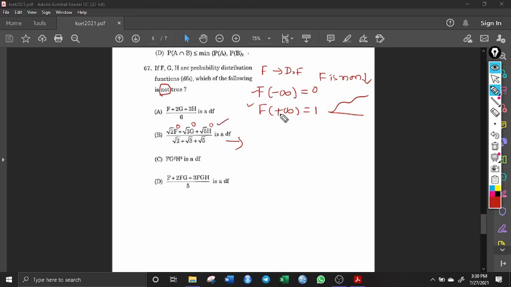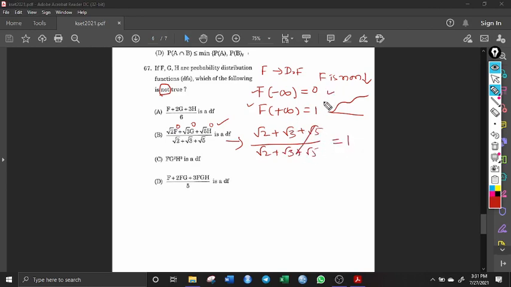And put 1, that is F of plus infinity. So F of plus infinity is 1. 1 into root 2 is root 2, plus 3 into root G, it is 3 into root 1, that is root 3, plus root 5, divided by, we have to observe that the same has been given there, root 2 plus root 3 plus root 5. So this will cancel. So the answer is 1.